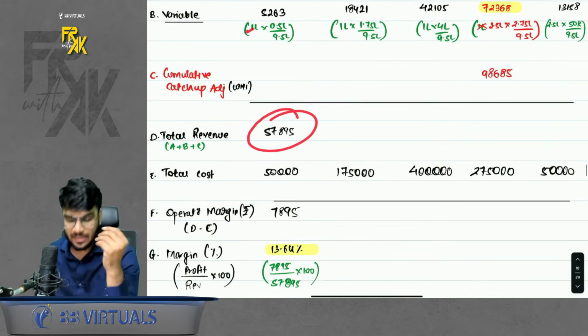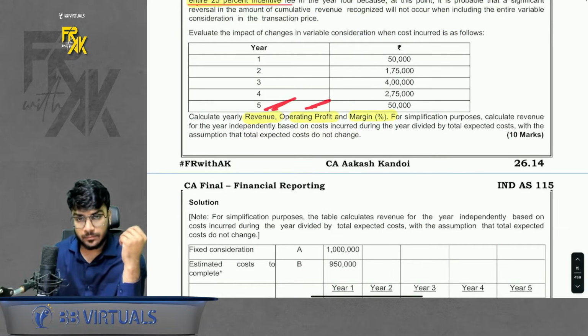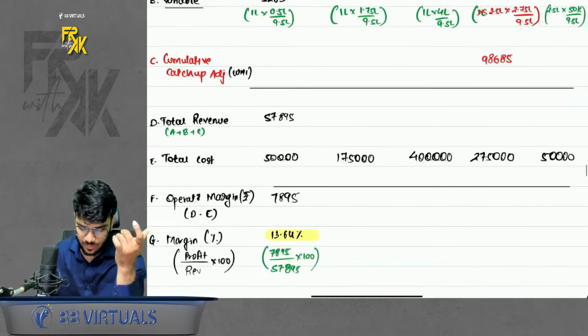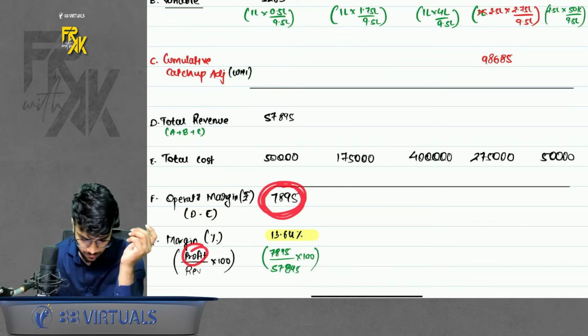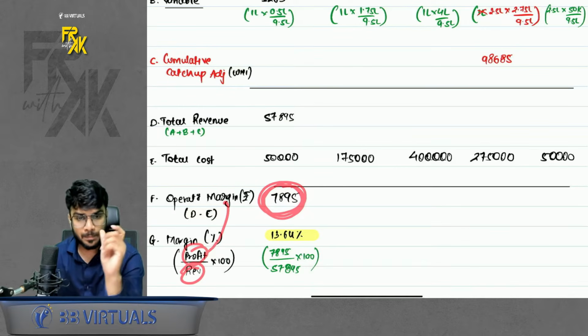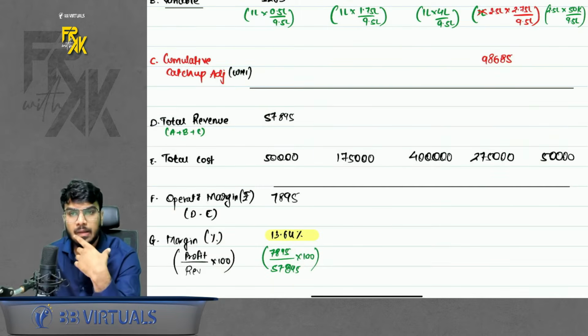In this question, what was asked? They had asked us the revenue amount. They had also asked us the margin amount and the margin percentage. So revenue you get. Cost was already given. So deduct cost from the revenue, you will get margin. Okay. Then profit, that is margin upon revenue, will give you margin percentage. I did it for 1 year. You can do it for the remaining years. It is simple. Clear with this?